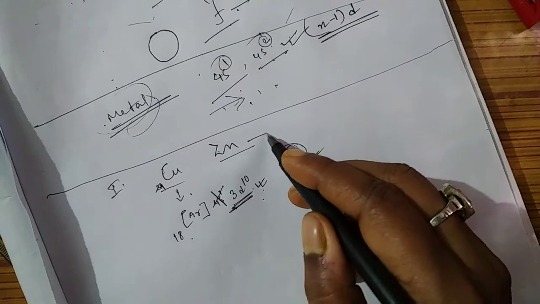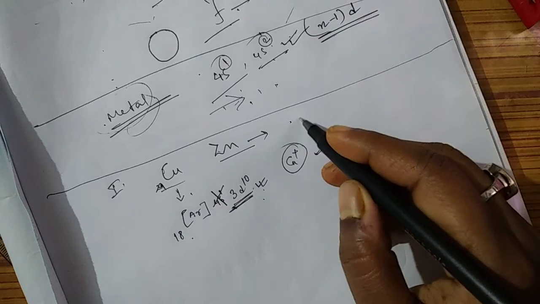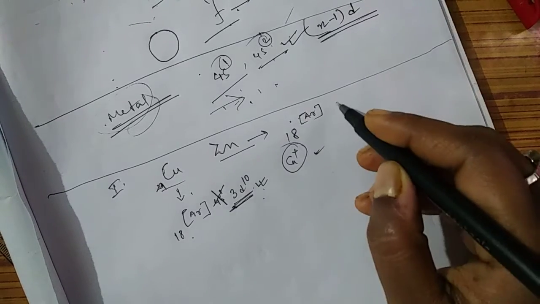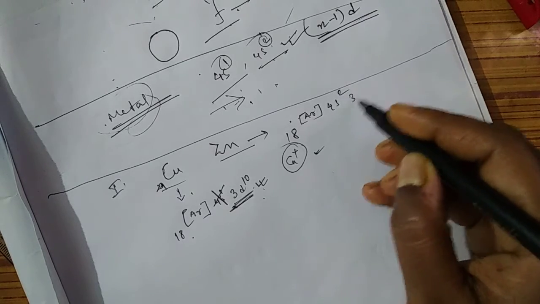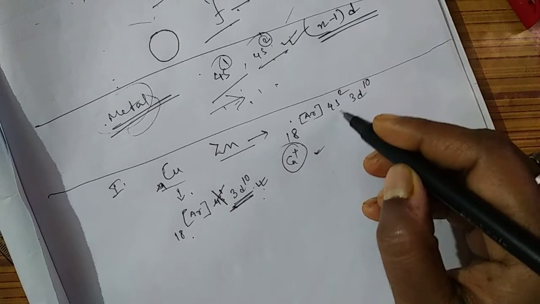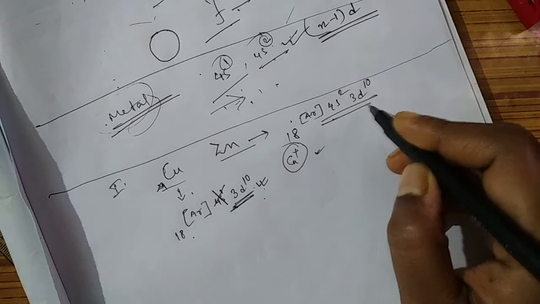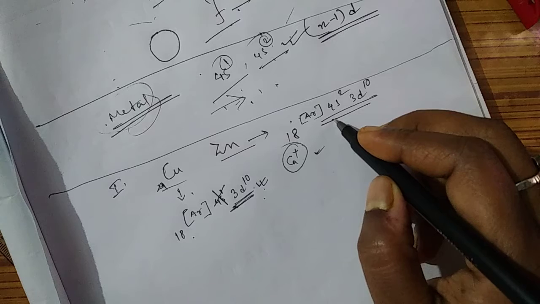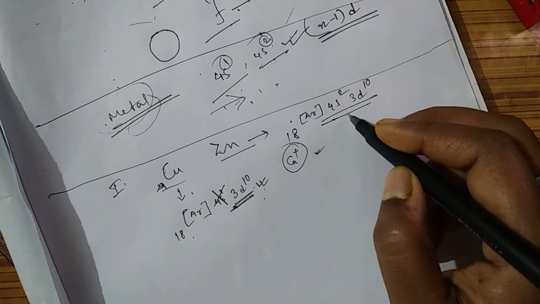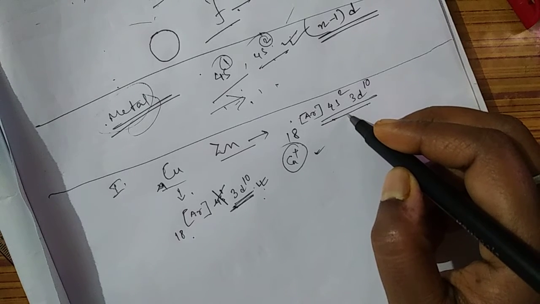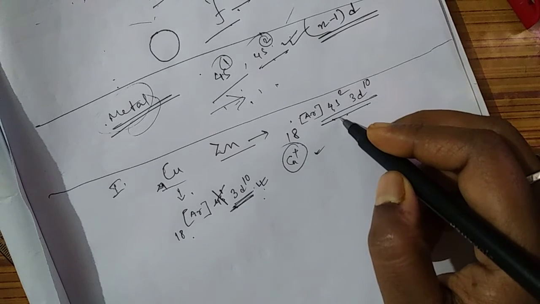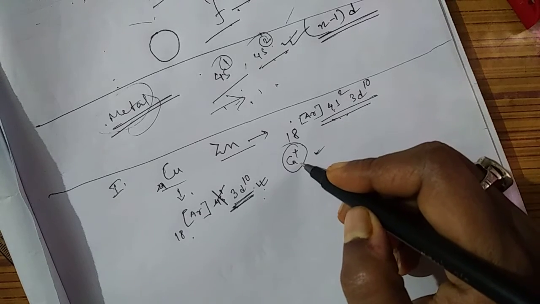And for zinc, if you consider, it will be argon 18 and then 4s2 3d10. It is a stable configuration, all completely filled up, so it has extra stability and doesn't want to lose any electron even from the 4s orbital. Therefore its first ionization enthalpy is quite larger than the copper first ionization enthalpy.